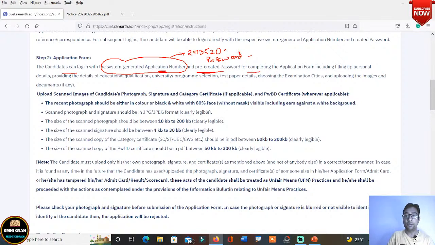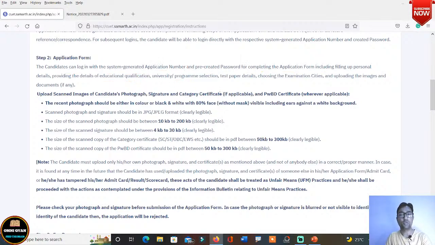With this you have to complete the application form, including your personal details, educational qualifications, and in which university you want to take admission. Your examination cities are also there. Now you will be given the freedom to choose cities. Generally you have to choose 3 cities, and out of your choices they will select one city for you.